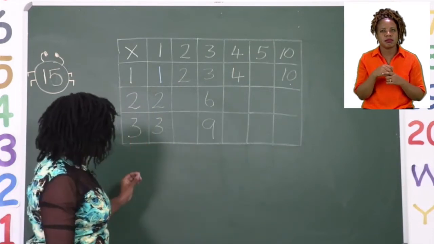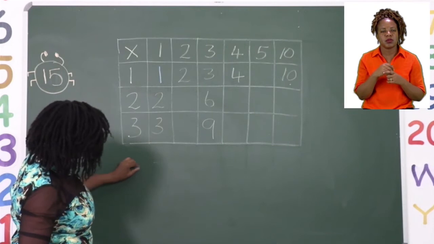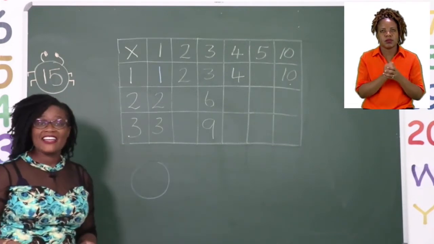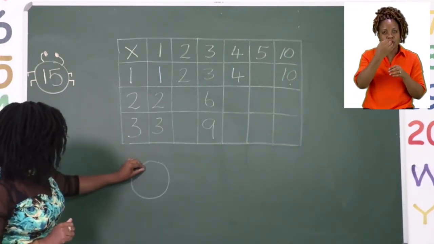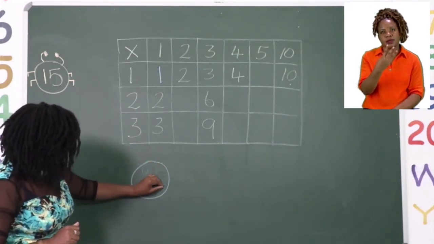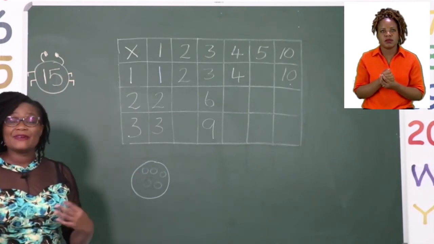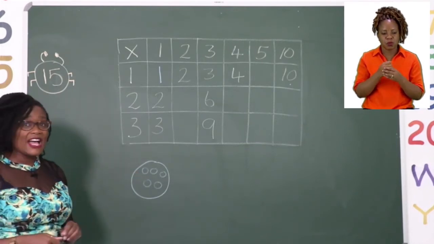So if we draw one set, and then inside there is 5 things. 1, 2, 3, 4, 5. After counting what is in all the sets, we should get our answer.